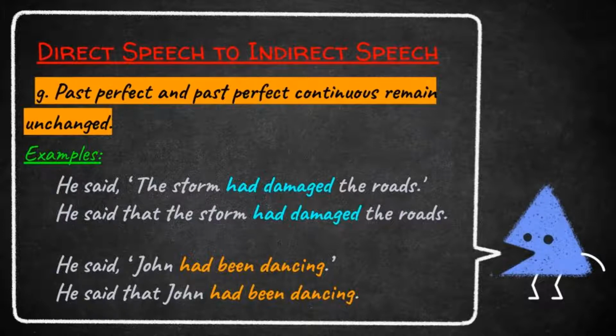He said, "John had been dancing." This is direct speech. Two changes we have to do. One is remove the punctuation marks and another one is insert the conjunction that. He said that John had been dancing. The direct speech is in past perfect continuous tense. So, if the direct speech is in past perfect continuous tense, the indirect speech is also in past perfect continuous tense. It remains the same.